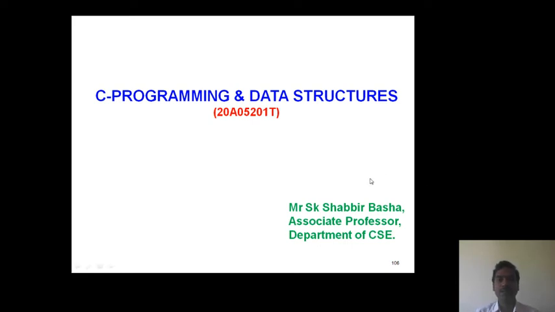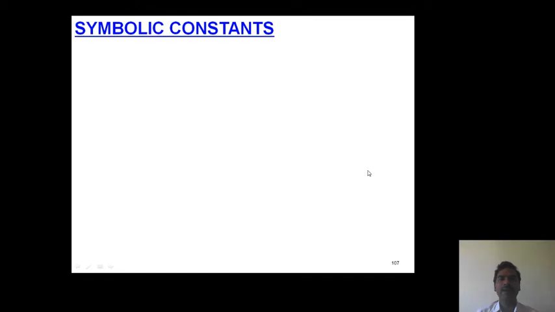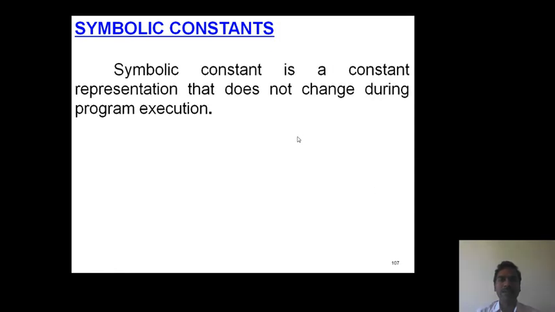Hello students, in this session we will discuss symbolic constants and type qualifiers. First one, symbolic constants. Now what is meant by constant? A constant is a quantity that cannot change during the program execution. Here the symbolic constant is a constant representation that does not change during the program execution.